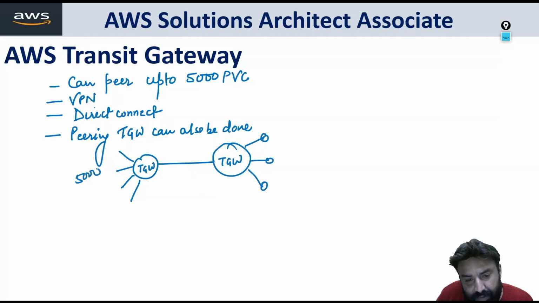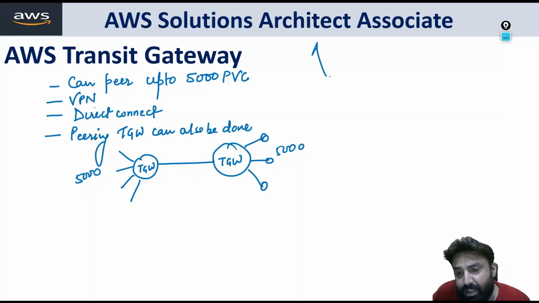So 5,000 and 5,000. Can you imagine what a big network we can establish with transit gateway? So transit gateway is a service which can peer up to 5,000 VPCs. You can establish a VPN connection, Direct Connect, and transit gateways can also be peered.